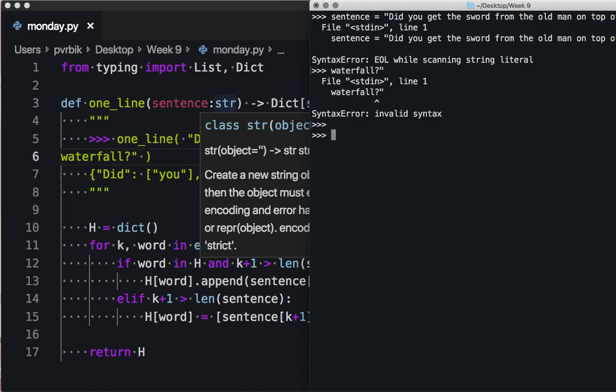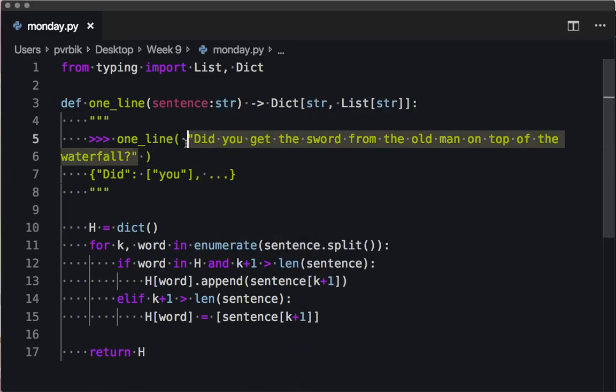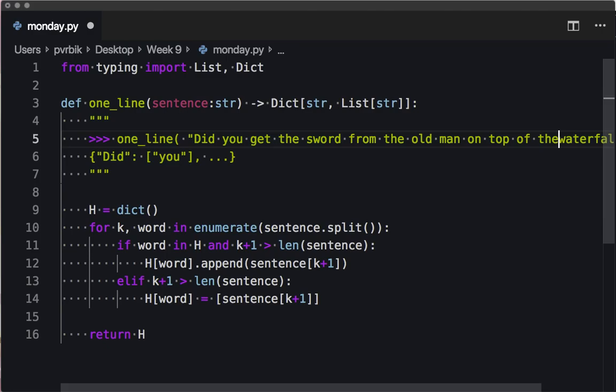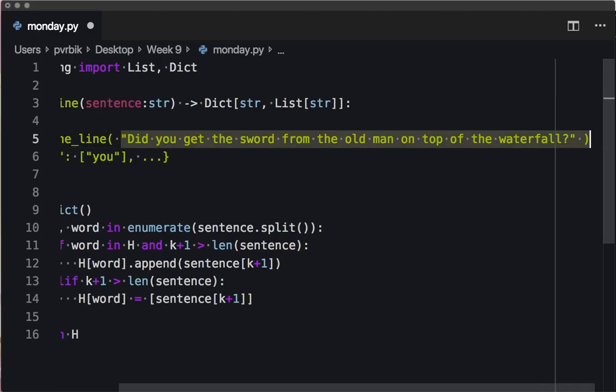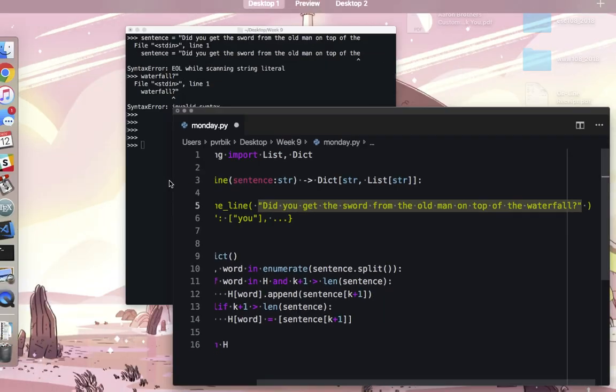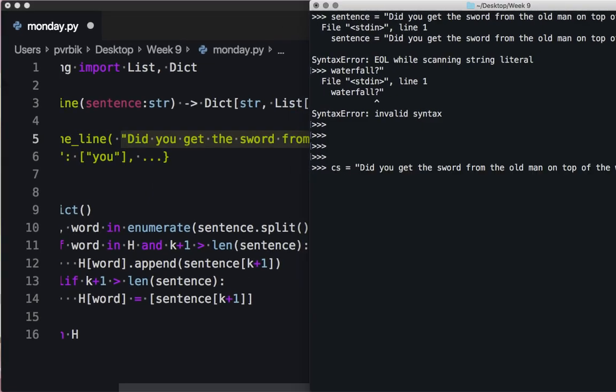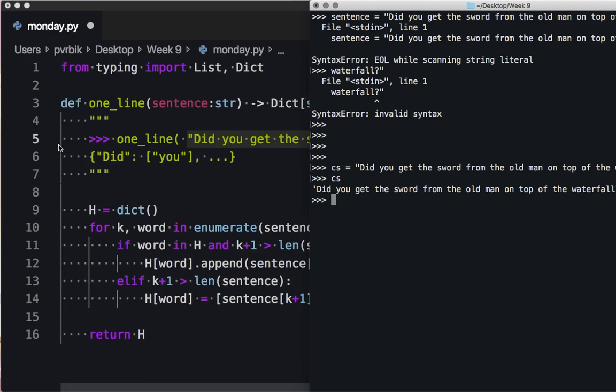What is happening? Ah, there is a new line. Okay, so there's our sentence. Let's give it to one line. And we got an empty dictionary, which is exactly what we wanted.